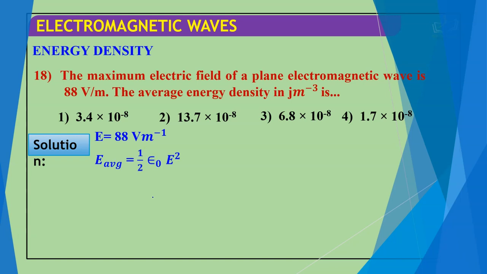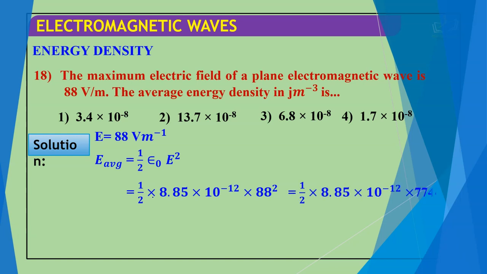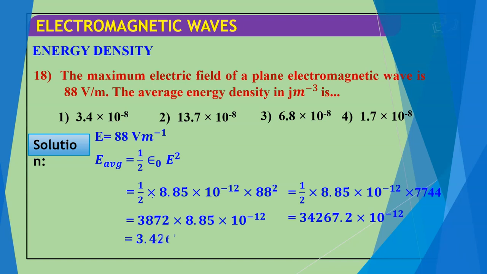E average is equal to half epsilon naught E square. We just put in the value of epsilon naught, which is 8.85 × 10^-12, and the value of E. So we put in all these values and get the value of E average as 34,267.2 × 10^-12. After solving a bit, we get 3.4 × 10^-8 joule per meter cube, which is approximately 3.4 × 10^-8 joule per meter cube. Option first one is the correct one.